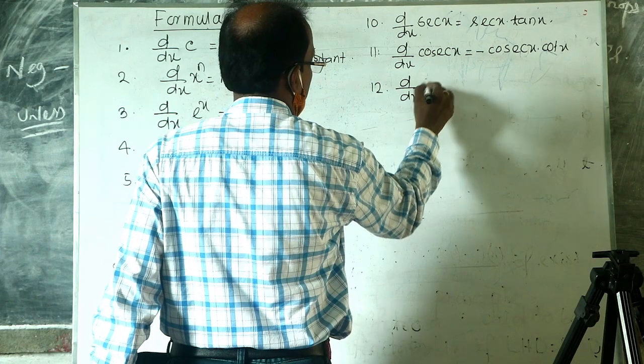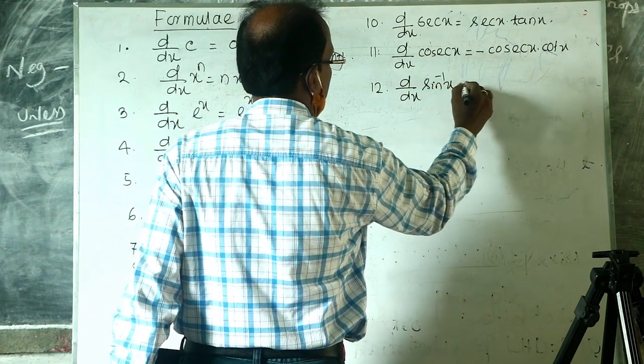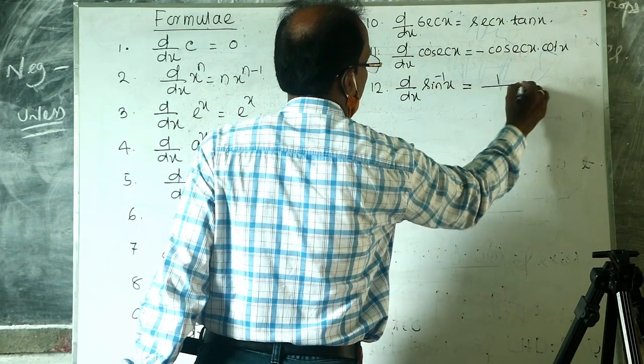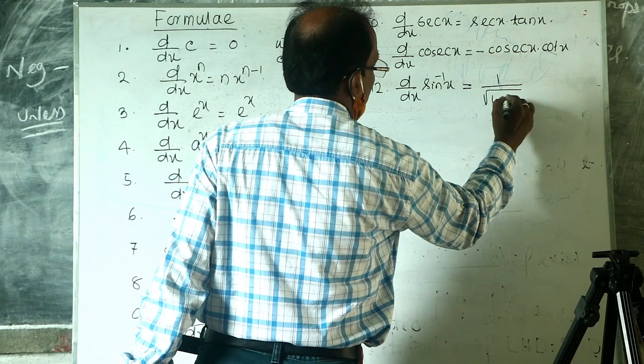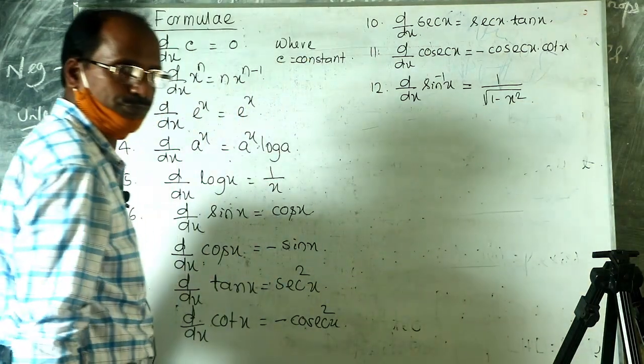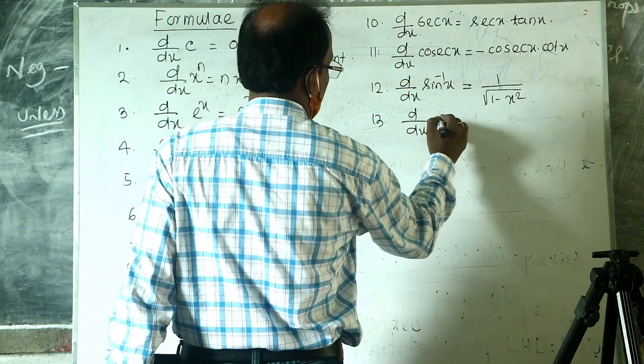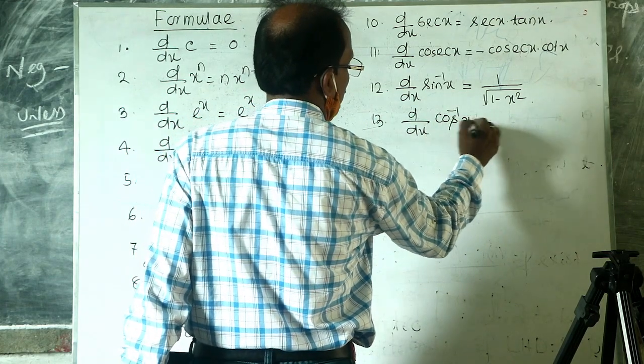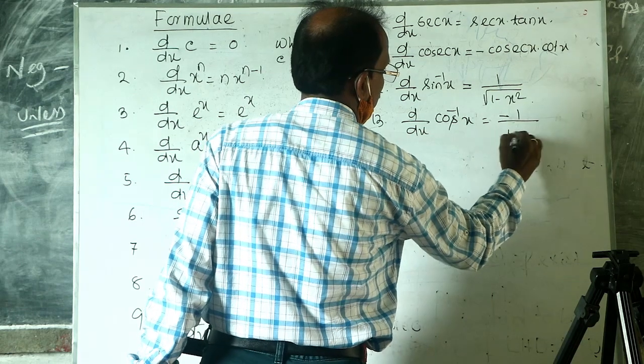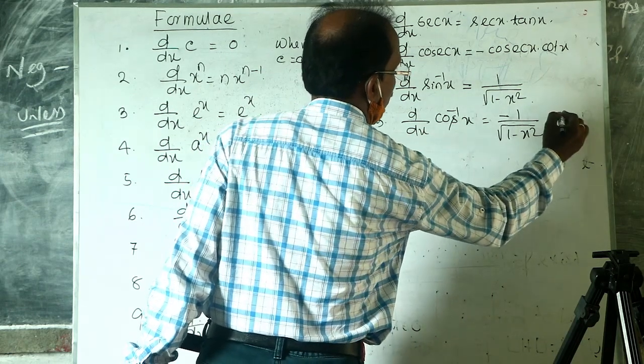Derivative of sin inverse x is equal to 1 by root over of 1 minus x square. Derivative of cos inverse x is equal to minus 1 by root over of 1 minus x square,